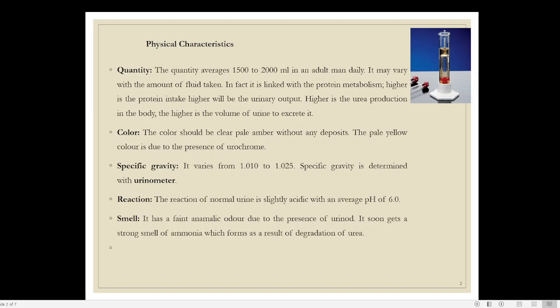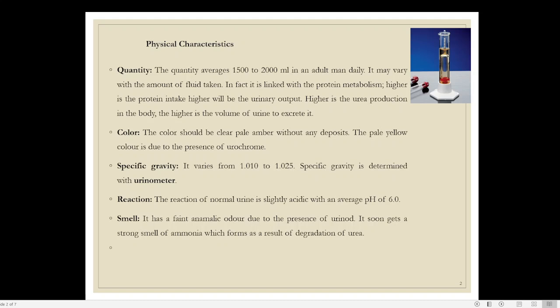And that slightly acidic nature of the urine is actually contributed by the presence of uric acid in it. The uric acid is an acid which is present in the urine, and that causes the slight acidic nature. There is one advantage of that.